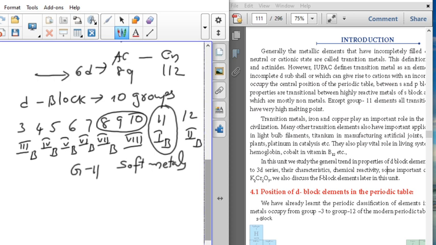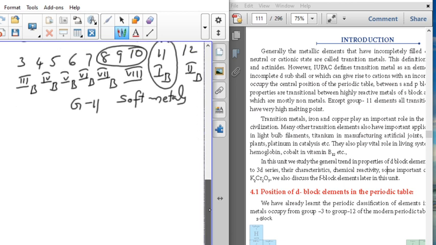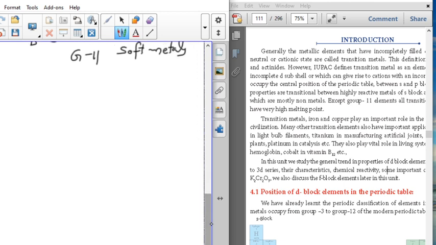Now first I am going to start with the 3D series of elements. The position of the d block elements in the periodic table is in between the s and p block elements. The s block is alkali metals, the most active metals, and the p block is non-metals. So the properties are also in between. We are discussing the properties, and the 3D series is very important first.